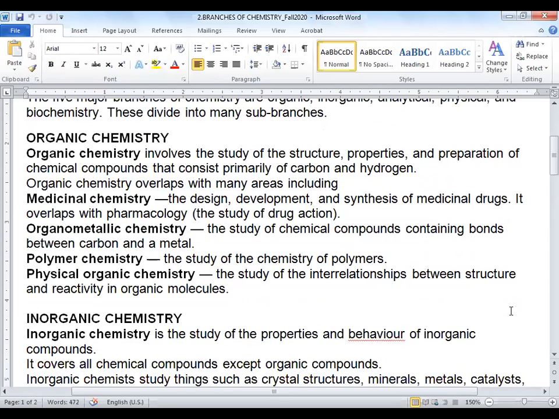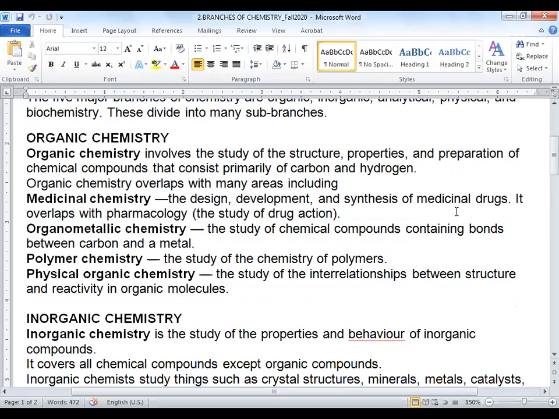Now, generally we are going to briefly move to the other sub branches of the 5 main branches. Organic chemistry. There is the sub branch, medicinal chemistry. Again, it's very easy to remember, which is dealing with the synthesis of the medicinal drugs.